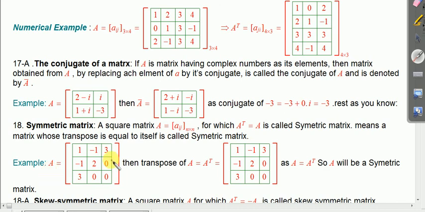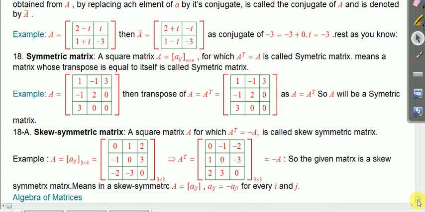Okay, all right. Let us proceed on. Next is the skew symmetric matrix. A skew symmetric matrix is a matrix whose transpose is equal to minus of the given matrix. For example, I have taken a matrix here. See minutely. A is 0, 1, 2, minus 1, 0, 3, minus 2, minus 3, 0.